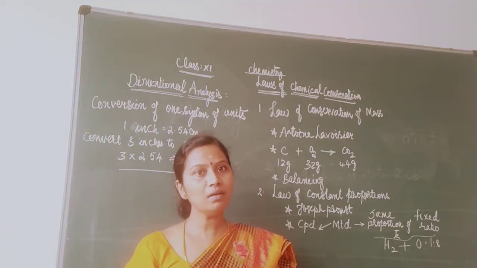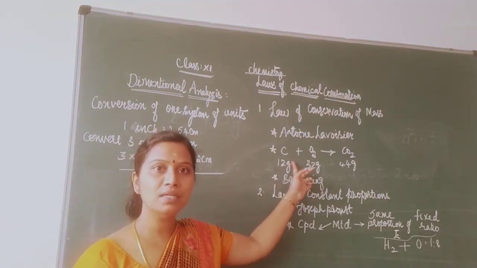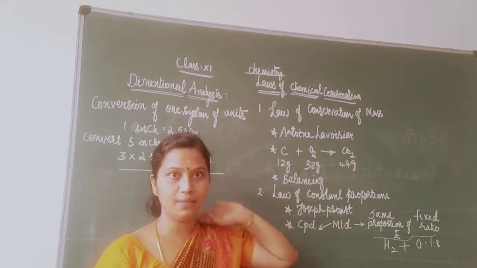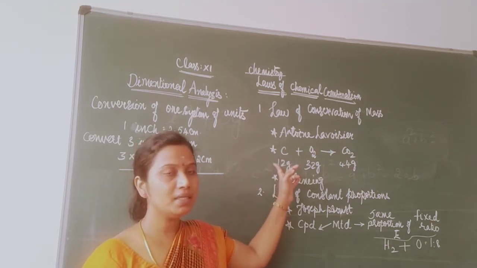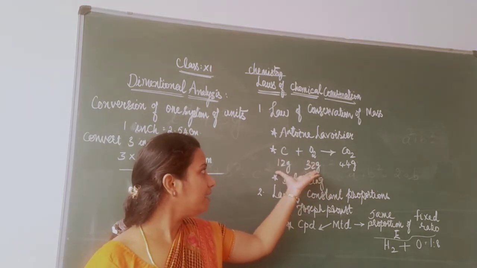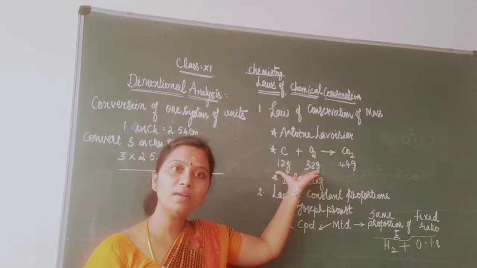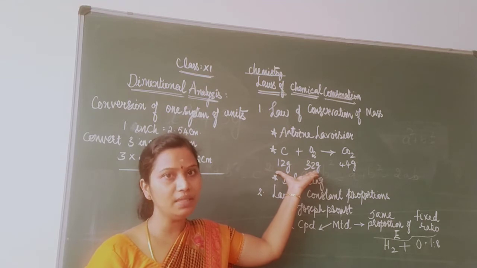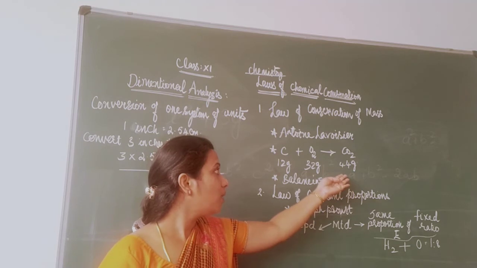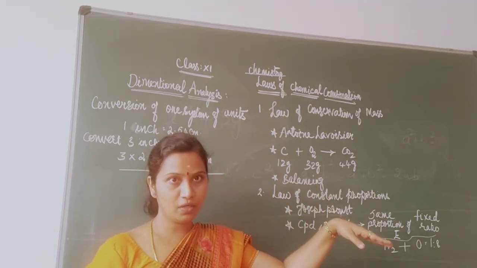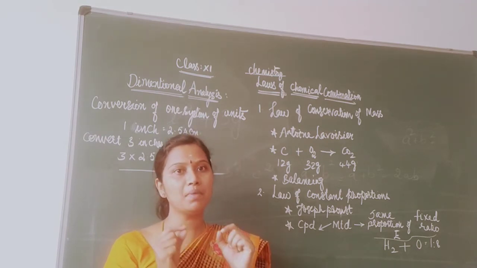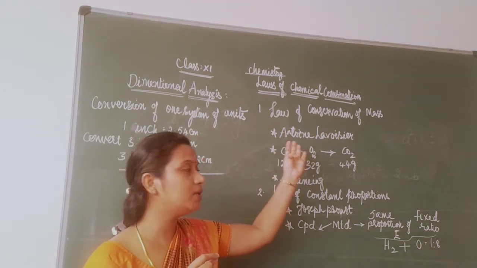How to prove that law? See, I have a reaction where carbon is combining with oxygen to give carbon dioxide. You know the atomic mass of carbon is 12 gram. And oxygen, 2 into 16, I got 32. So on the reactant side, I have got 44 grams. Because who are the reactants here? My carbon and oxygen are the reactants here. What is the product here? Carbon dioxide is the product here. So I have got 44 on both sides. So the total mass of the reactants should be equal to the total mass of the product. This is your law of conservation of mass.